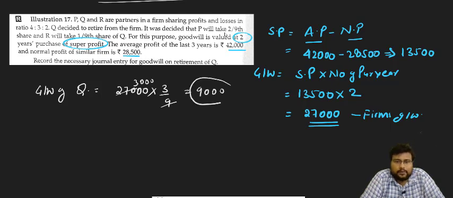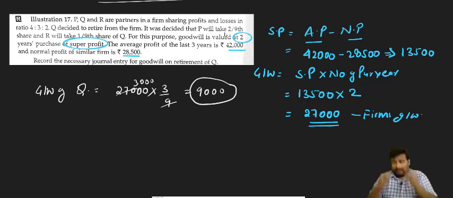So the goodwill of Q comes to 9,000. The first thing you have to do in this question is find out the goodwill by implementing the formula. For that, you have to remember the formulas of super profit, average profit, capitalized super profit and capitalized average profit.